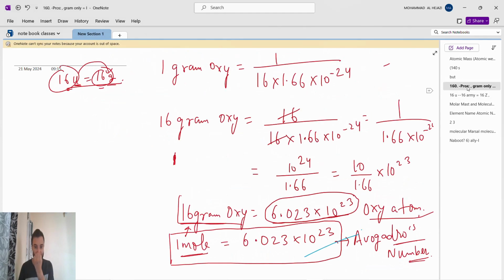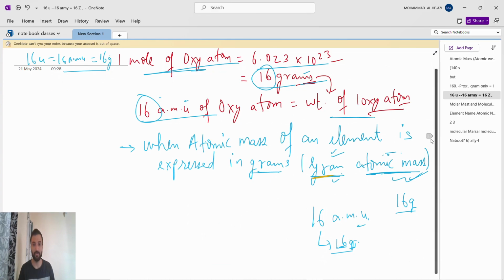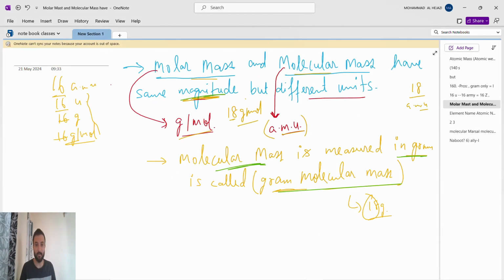After that we found the one mole which is related to that. Then how will we know when to apply the gram? If anything is expressed in gram, like the atomic mass, if it is normal atomic mass it means u, amu. If it is gram atomic mass, expressed in gram, gram atomic mass means 16 gram. So I have given here the very important thing: same magnitude but different units. Magnitude will remain the same, unit will change, depending upon that.